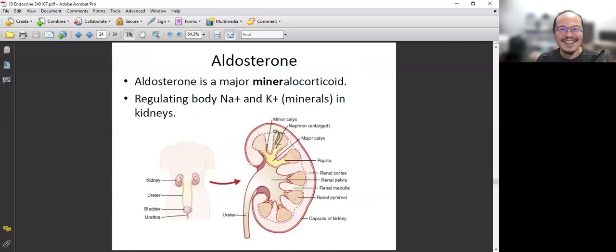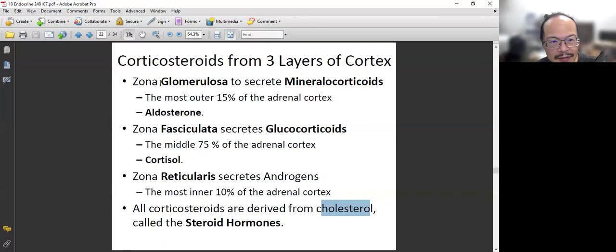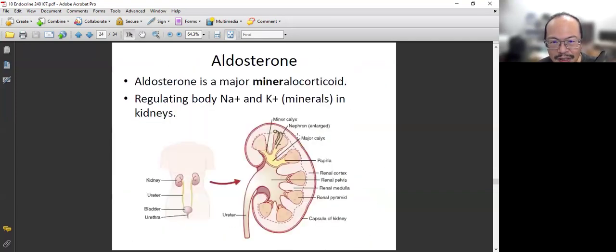Yeah. Here we go. So mineralocorticoids. The very first one comes from the outer layer, the zona glomerulosa, which produces mineralocorticoids. So what is its function? Mineralocorticoids regulate minerals. By name, you know it's about minerals. What are the minerals? These are sodium, potassium.